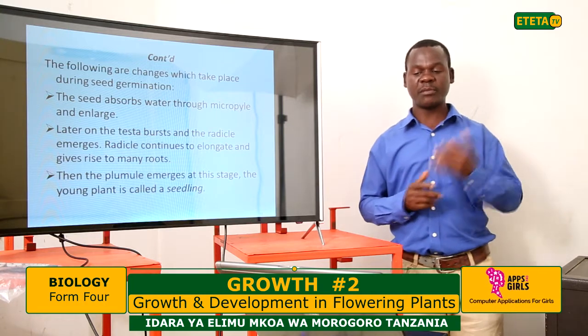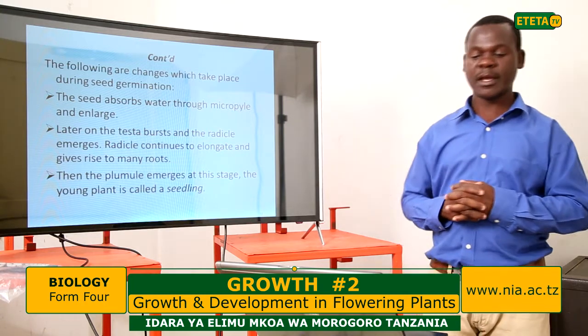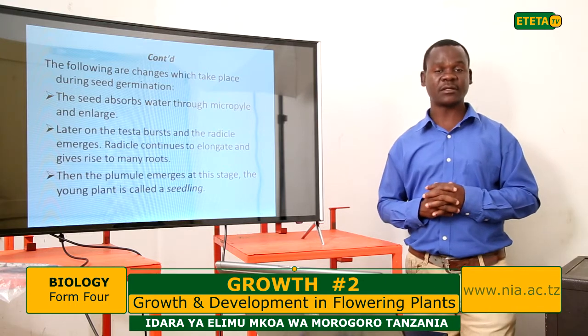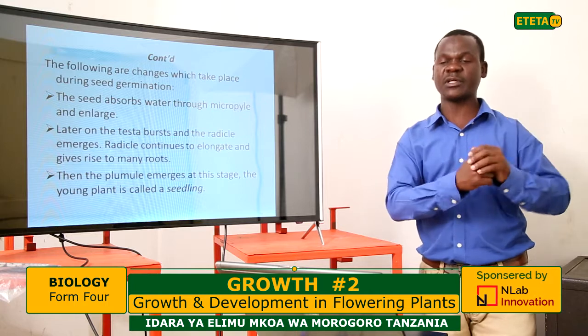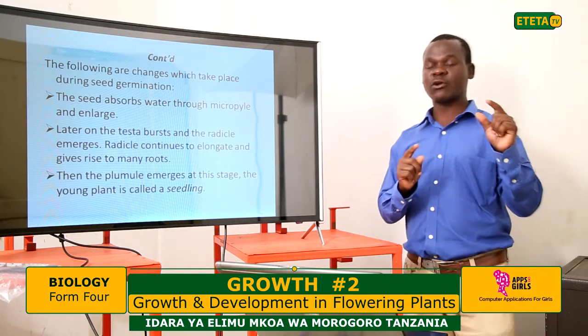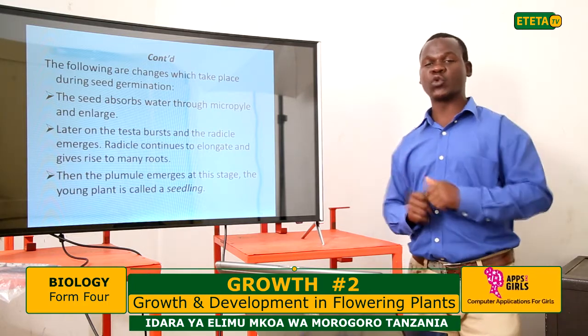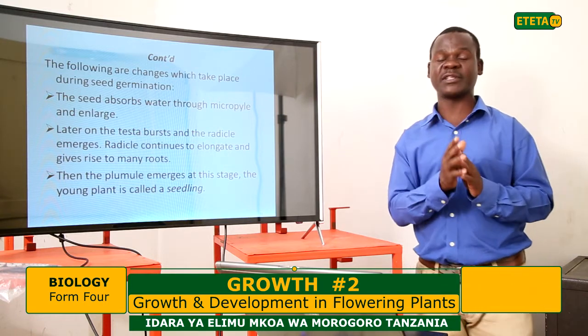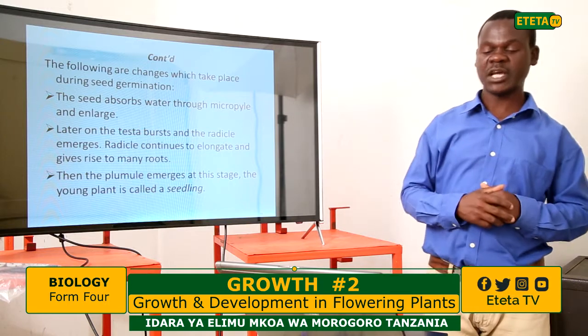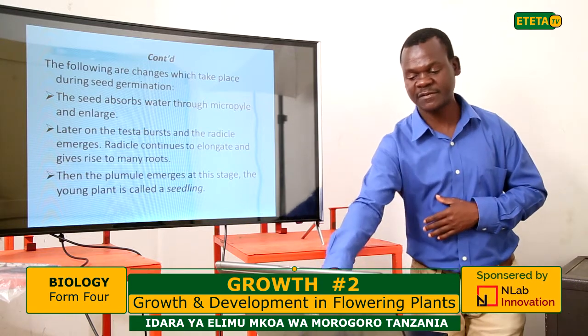The plumule emerges at this stage, and the young plant is called a seedling. When we talk about these structures, radicle and plumule, we shall look at the diagram. The radicle is the one which develops into the roots, and the plumule is the part of the seed that will develop into the shoot, to form the leaves.